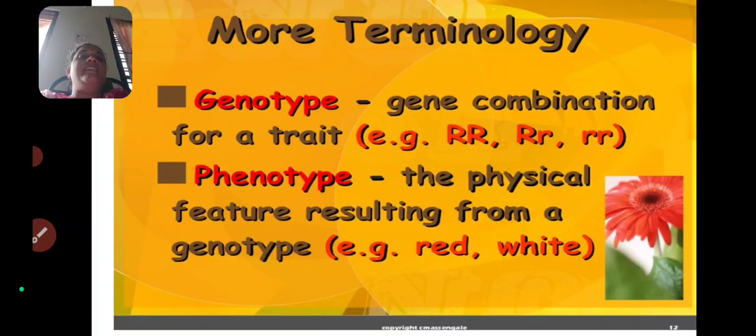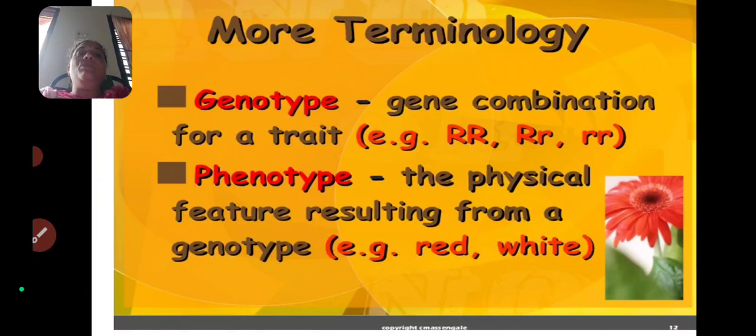Phenotype means the physical feature resulting from a genotype. So the phenotype is completely dependent on the genotype. Why? Because in the genotype, the dominant and recessive genes are there, and depending upon them, the trait is indicated. The trait means the character, the characteristic feature.